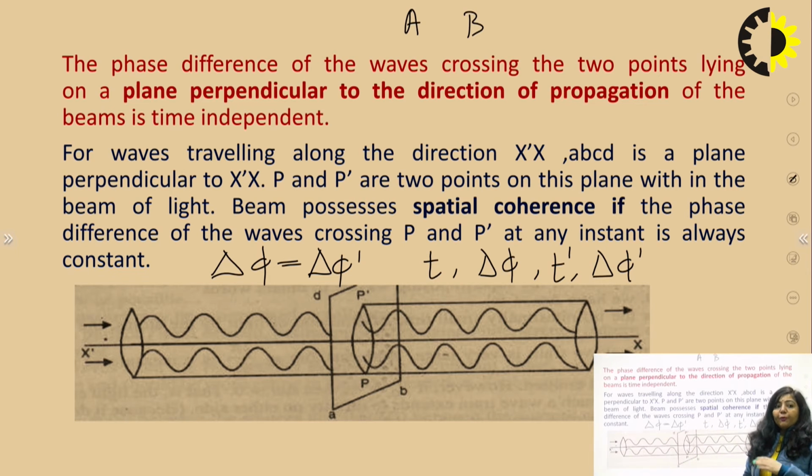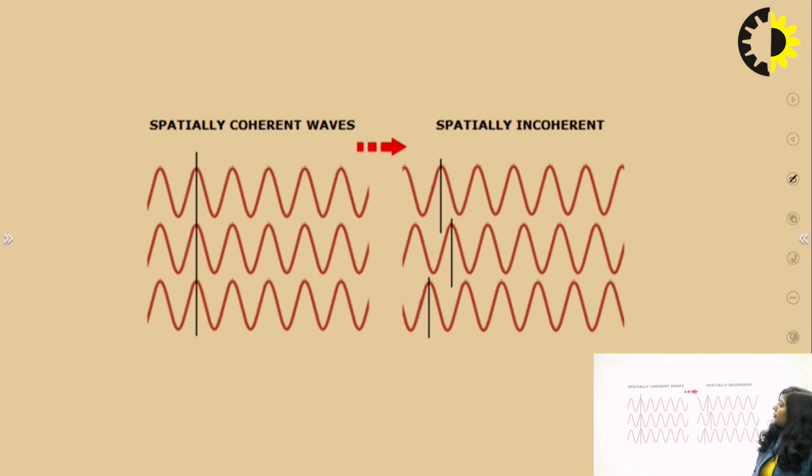If the phase difference between them is independent of time, then you will say there is spatial coherence between those points. Spatial coherence is defined in a plane perpendicular to the direction of propagation, whereas temporal coherence is defined in a plane parallel to the direction of propagation.